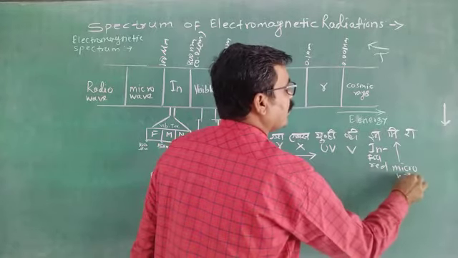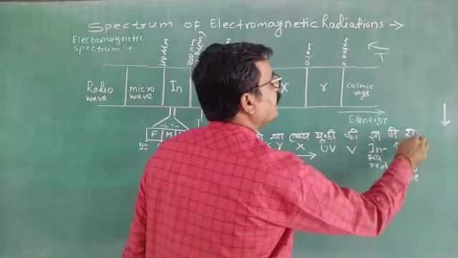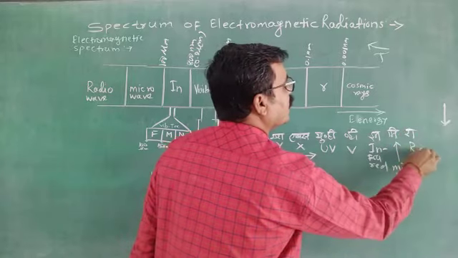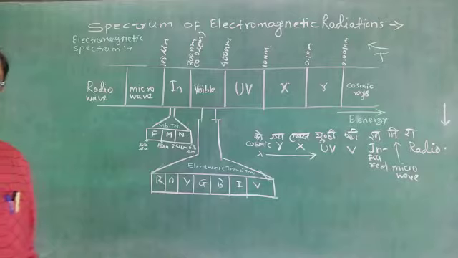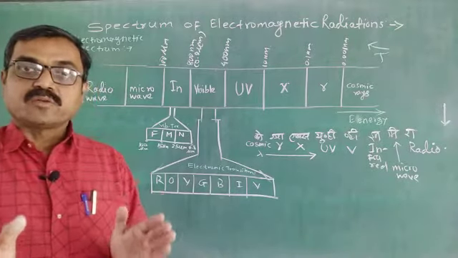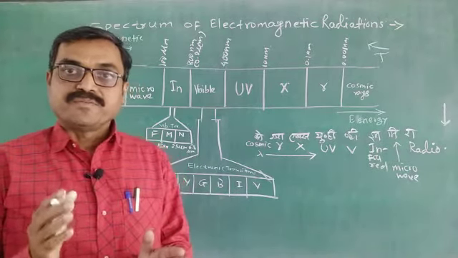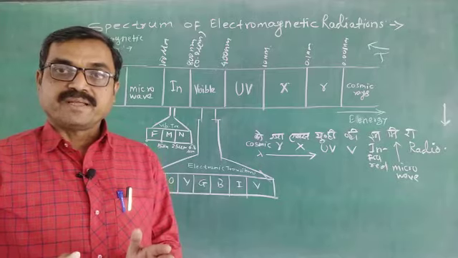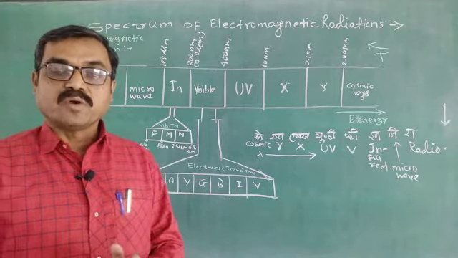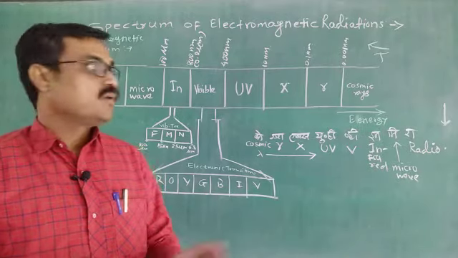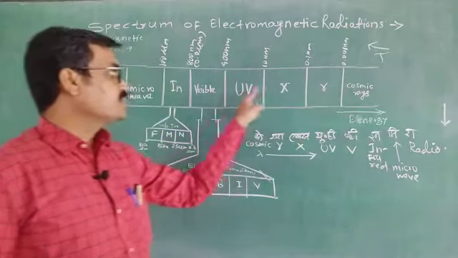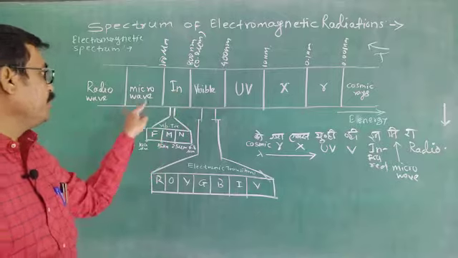Which region? Microwave region. And Ra means radio wave region. Okay. In this way, we have to learn electromagnetic spectrum from cosmic rays to radio wave region. COGA-X, UV, V in Mira.